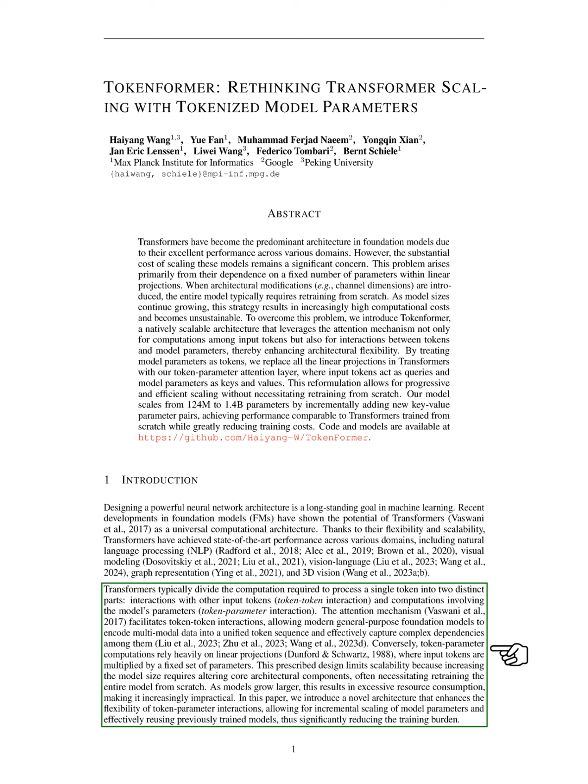As we increase the model size, we often need to retrain the entire model, leading to high resource consumption and impracticality. To address these challenges, we introduce a new architecture called Tokenformer, which enhances the flexibility of token parameter interactions. This allows us to scale model parameters incrementally and reuse previously trained models, significantly reducing the training effort.